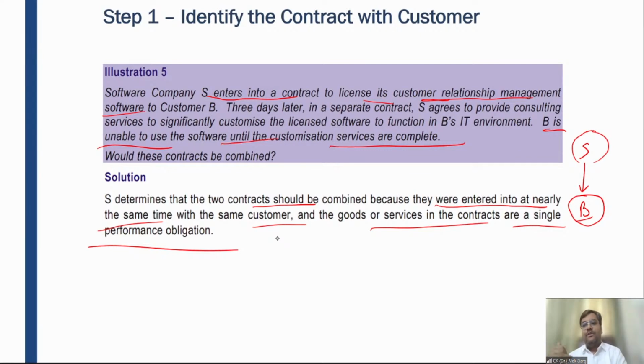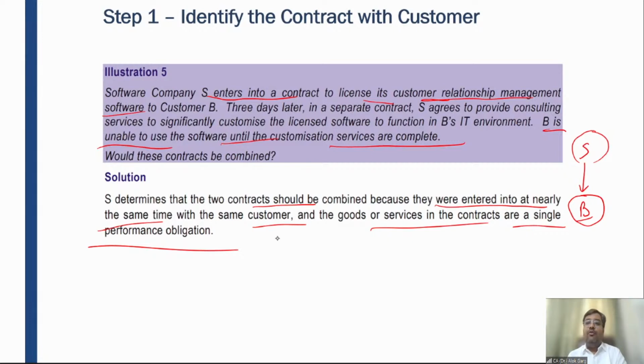In that case, when you're closing the books on 31st March, you are not passing every entry on 31st March. The bookkeeping is going on for the period after 31st March as well, right? For example, S has recorded the accounting entry on that day only. And after 2 or 3 days, S will come to know that I have to give this consultancy also because B is not able to use that product, right? So it does not matter.